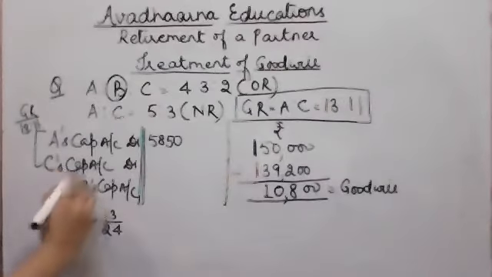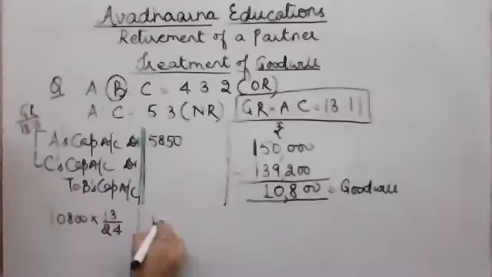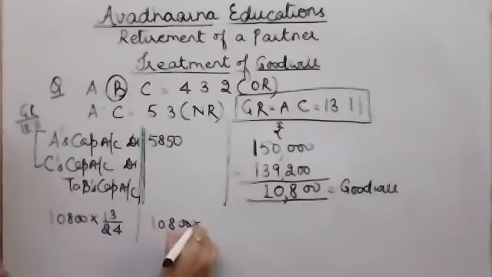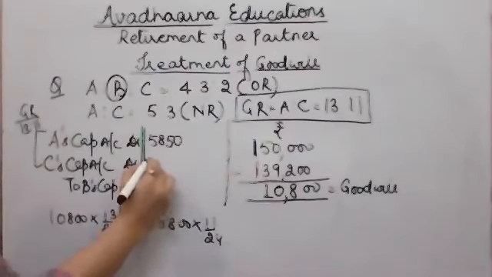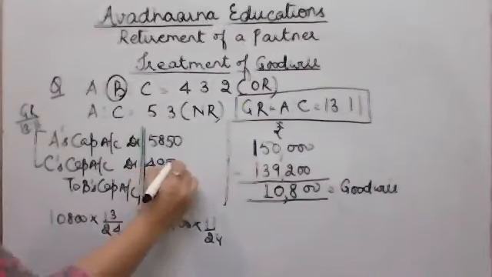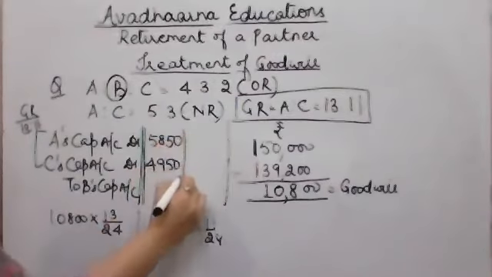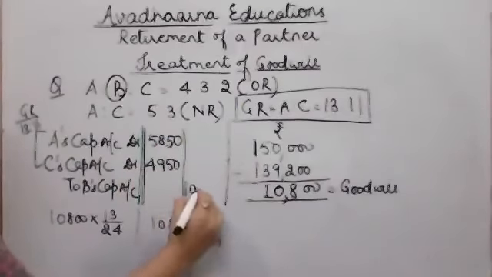For C, the calculation is 10,800 into 11 upon 24, and this amount is 4,950. So C's capital account will be debited by 4,950 and B's capital account will be credited by 10,800.